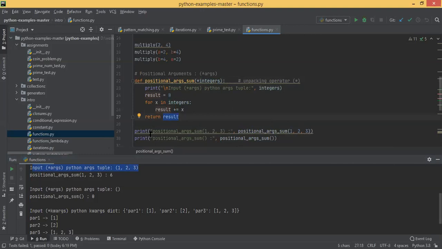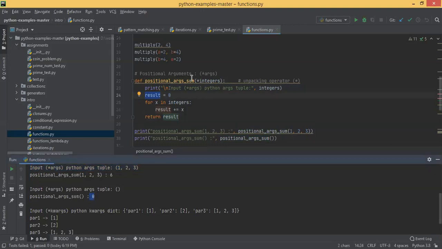Similarly, you can see in line number 30, I called that same function without passing any parameter. That is also fine. Okay, it's printing int args Python argument tuple, which you have printed in line number 23. It's printing an empty tuple. Okay, tuple having no element. And it's summing it up. Since result equal to 0, it will not iterate at all because you have passed no elements. So the return value is 0, so it's printing 0 here.